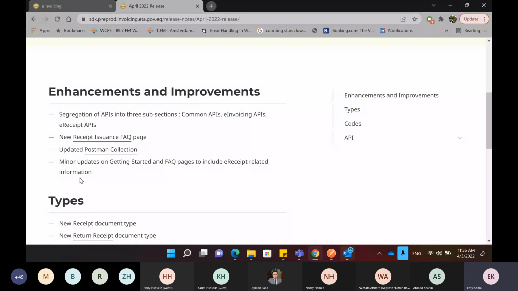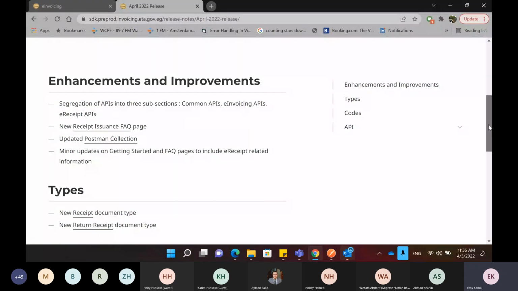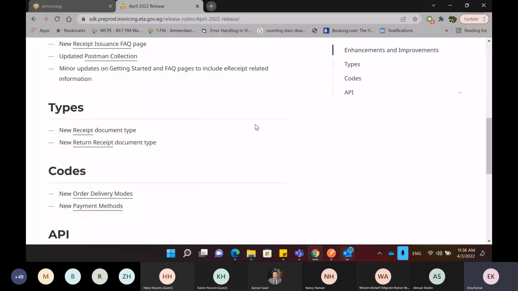We're also talking about new types. By types, we mean the new document type that we have here, which is the receipt type. In the old solution, we had the invoice, but now we introduced a new type, which is the receipt document type, and the new return receipt document type, which is basically a return receipt when you want to return something. So we have new types, the receipt and the new return receipt. And we will be going into details of each one to show you the structure of the receipt and what the fields are in each one of them.